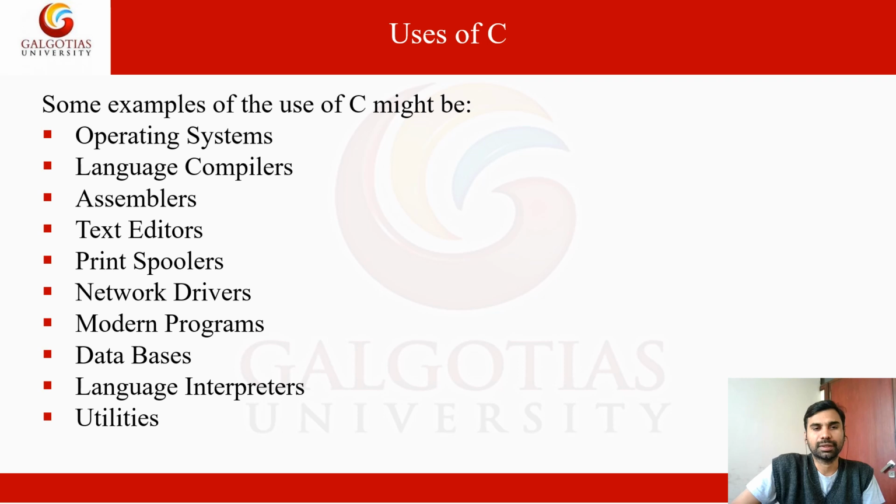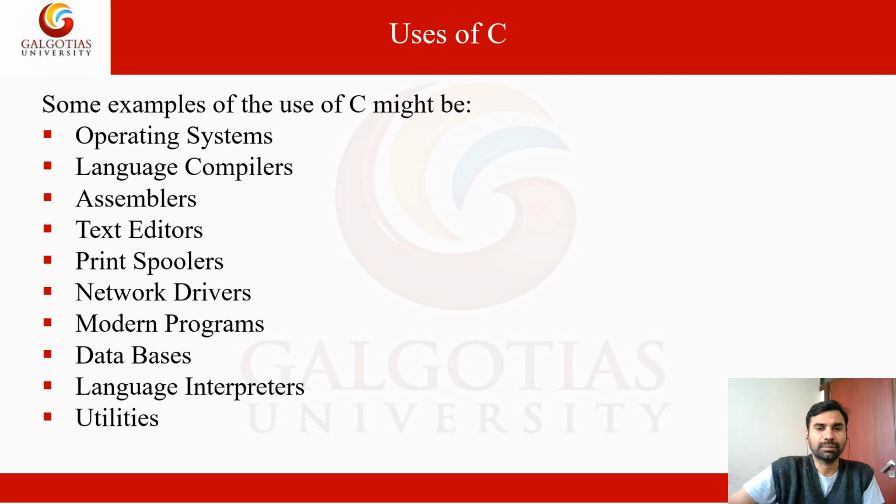What are the uses of C? Wherever we are using the C programming language: one is operating systems, like Unix, Linux, even Windows, where some driver files are written in C. Then language compilers and assemblers. What is a compiler? A compiler is used to convert our high level language program into low level language programs.